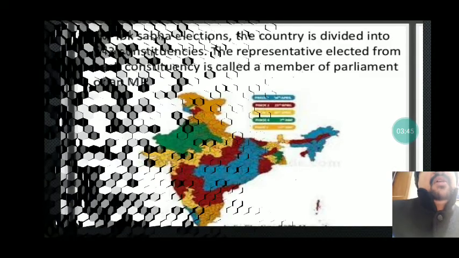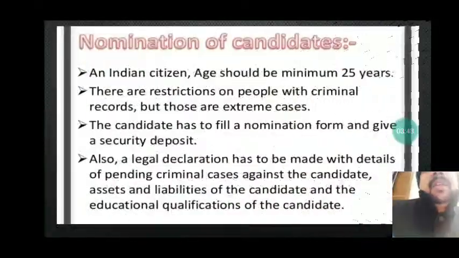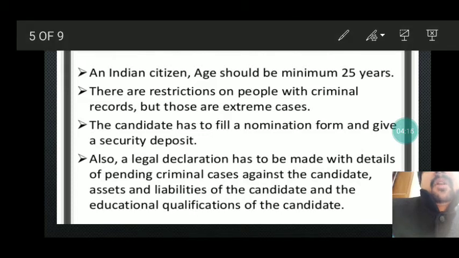Now come to the next step, that is the nomination of candidates. Generally in the election, candidates contest the election. So the question is, who will nominate them? How will they get nominated? What is the minimum criteria? The minimum criteria is 25 years, and there are restrictions on people with criminal records, but those are extreme cases. The candidate has to fill a nomination form and give a security deposit. Generally, you have to deposit some security money to show that the candidate is a serious candidate.